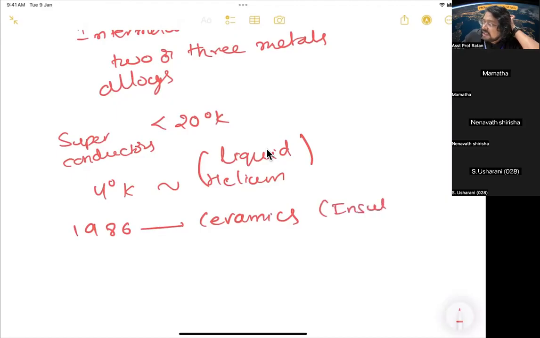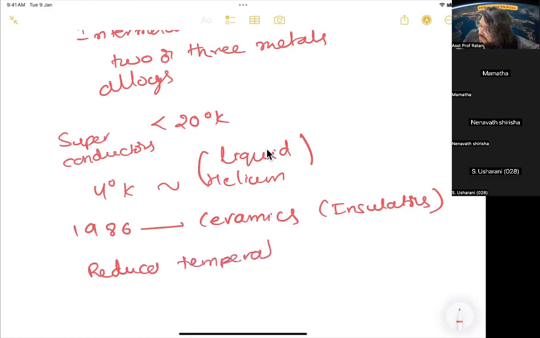You know that on electrical poles they use ceramic insulators separating the electrical lines from the pole. They are generally very good insulators, but they discovered that when you reduce the temperature of ceramics, at a certain temperature they start conducting instead of insulating, showing superconducting behavior.